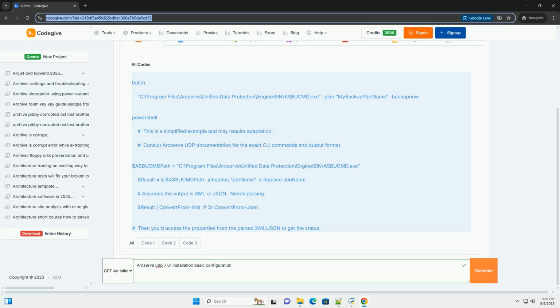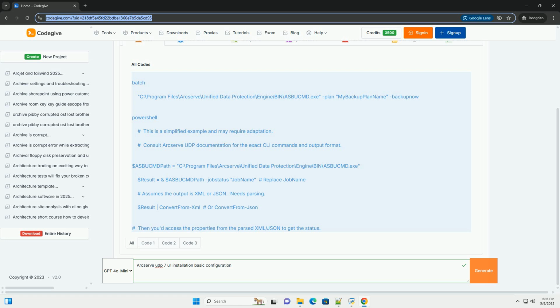V. Important considerations. Deduplication. Deduplication is a key feature of Arcserve UDP. It significantly reduces storage space by eliminating redundant data blocks. Properly configuring deduplication is essential for efficient storage utilization. Replication. If you have multiple sites, consider configuring replication to replicate backup data to a secondary site for disaster recovery. Verification. Regularly test your backups to ensure they are working correctly. Perform test restores to verify that you can recover data.